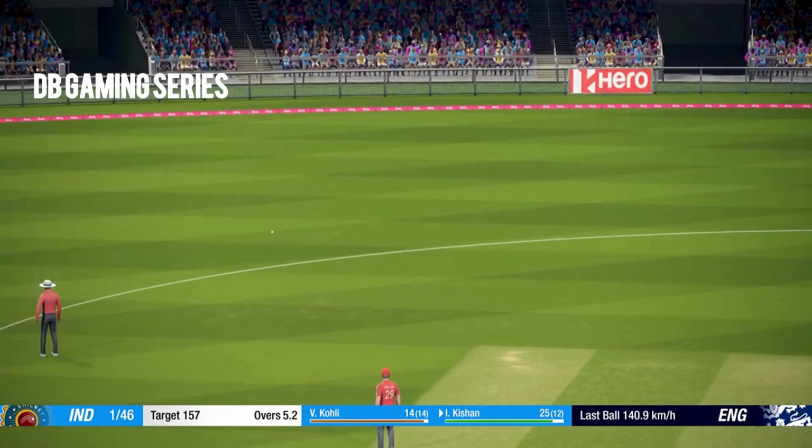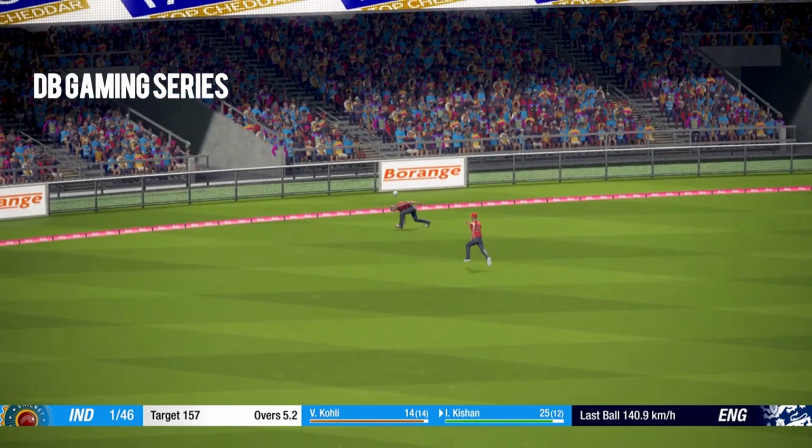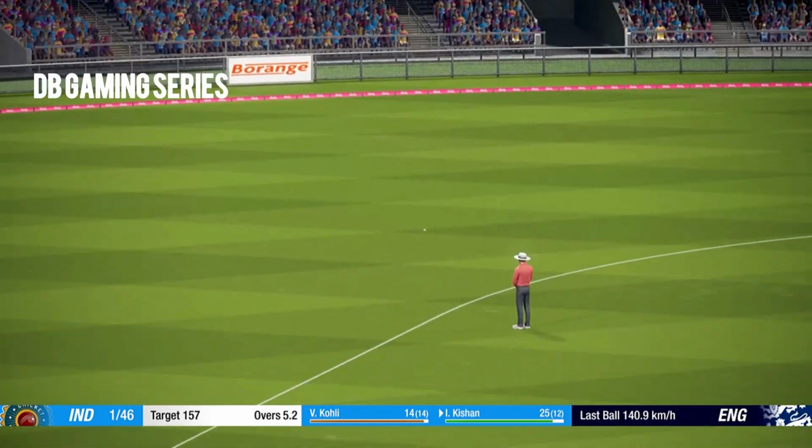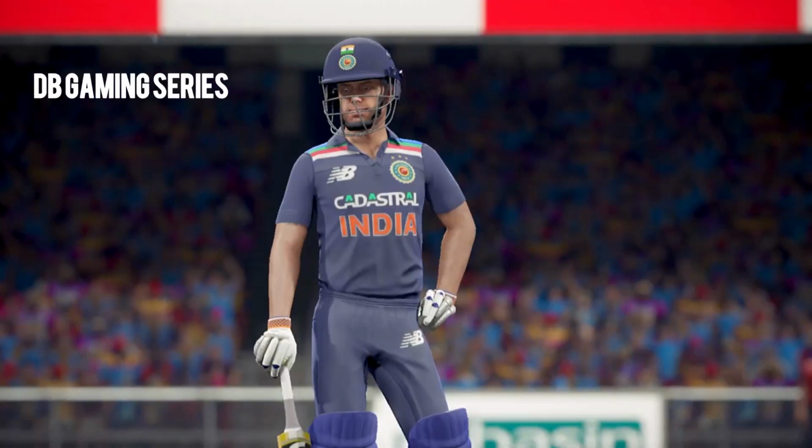Ishan Kishan 25 up 12, short delivery and punched away for 4 runs. I reckon this will run all over for 4. Never mind, it's stopped by the fielder, but they will run a couple of runs here. And yes, they surely do. So good running between the wickets by both these batsmen.